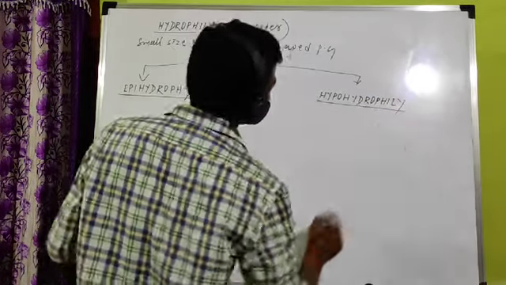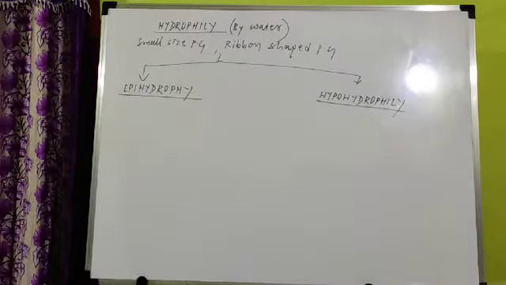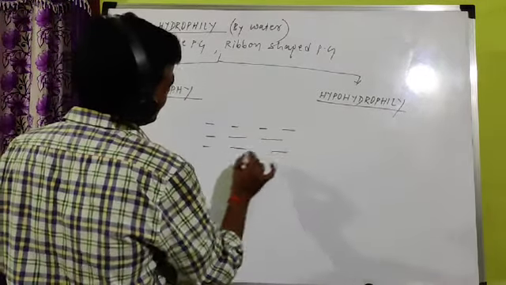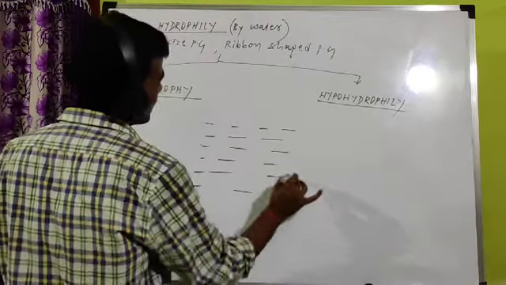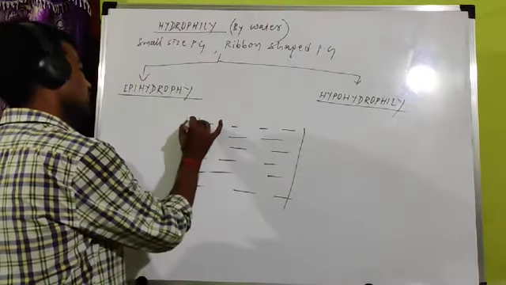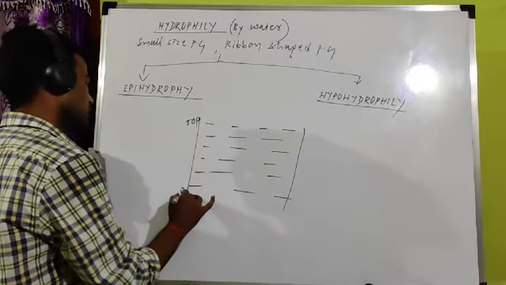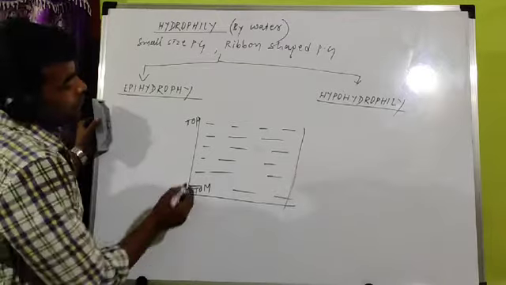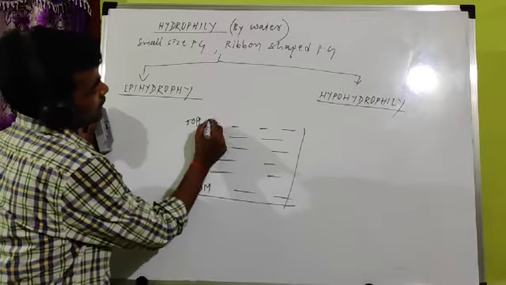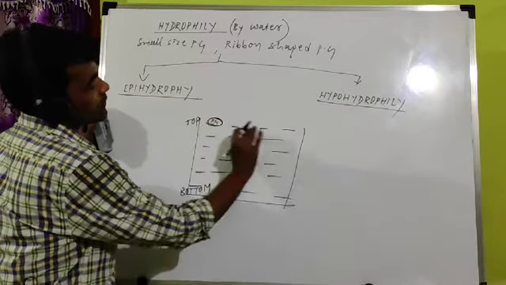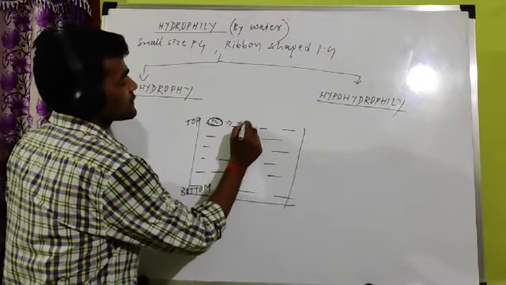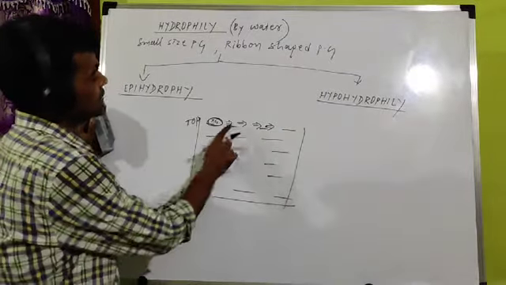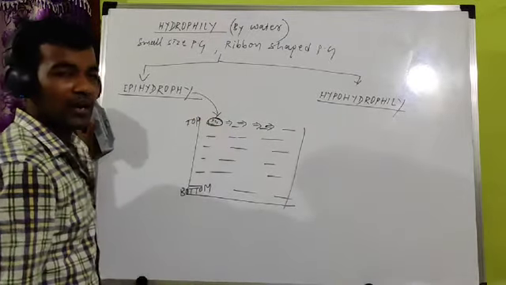What is the difference? Epi means above, hypo means below. This is the water, in a river or pond, whatever you can take. This is the top or surface, this is the bottom part. If a pollen grain is floating on the surface of water and is transferred on the surface and reaches the stigma on the surface only, that is called epihydrophily. This type of pollination is called epihydrophily.